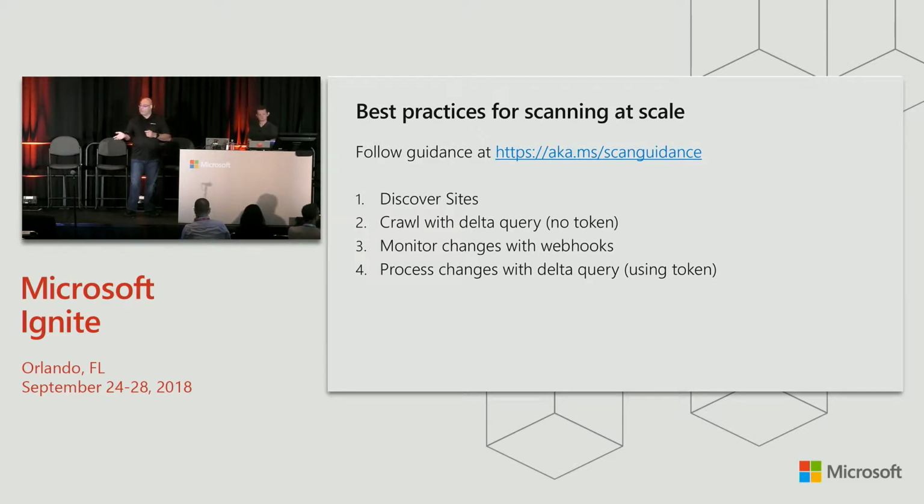Once you've done that, then you can establish webhooks to watch for notifications. As we said earlier, you'll be getting security changes over time as well in that API, hopefully very soon. And then you'll process those changes with the Delta query. So the first time you call it, it's going to give you a token.